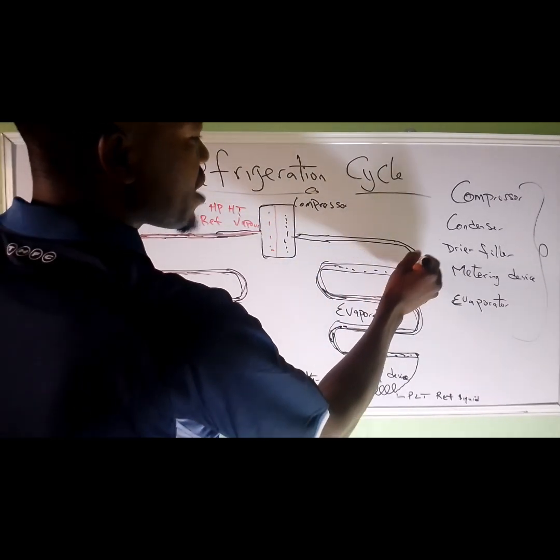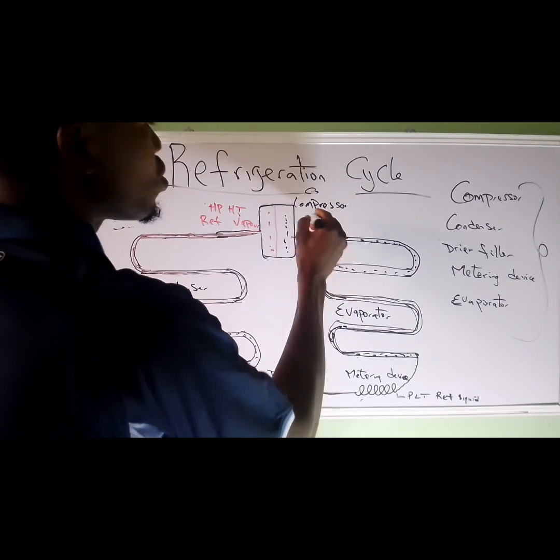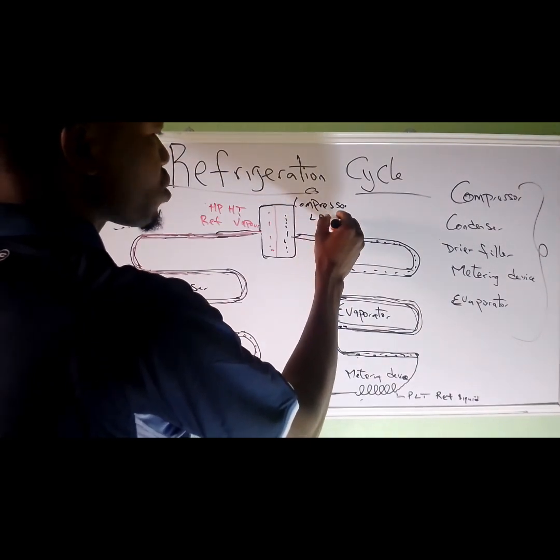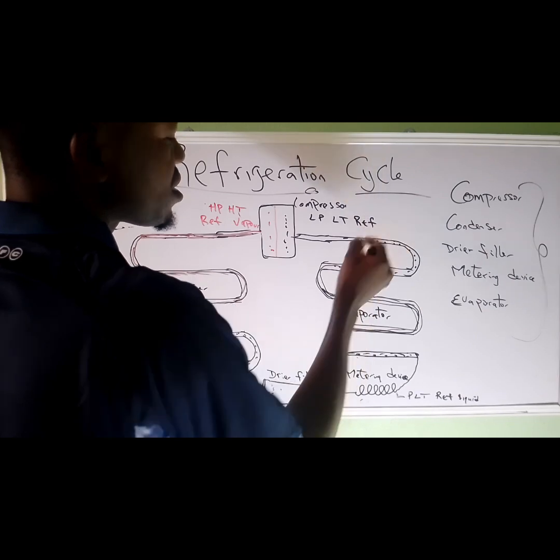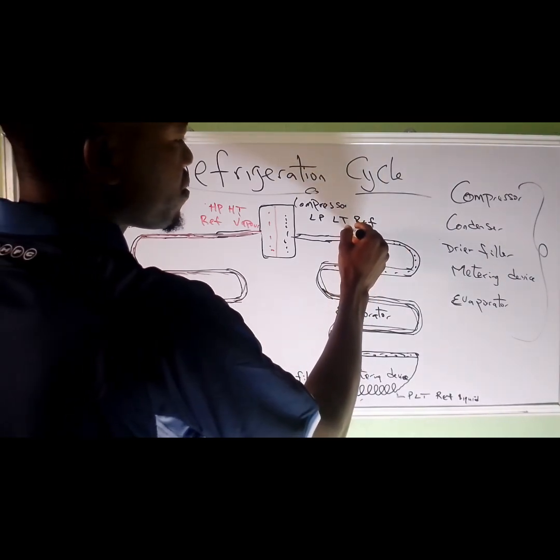After the evaporator, it now changes back to low pressure, low temperature refrigerant vapor.